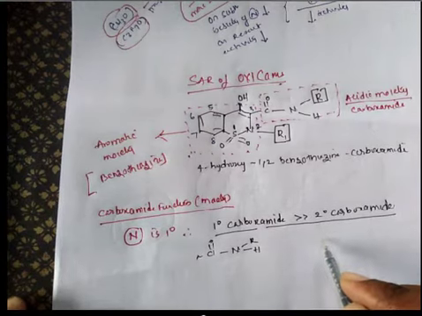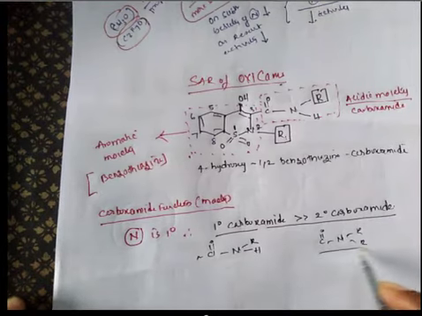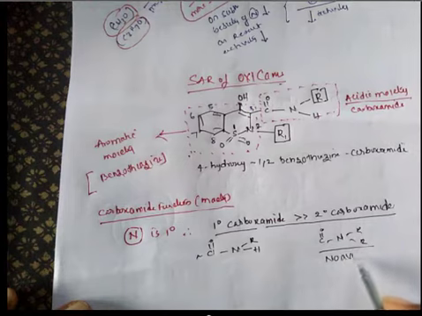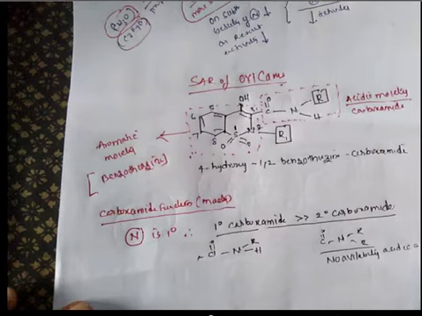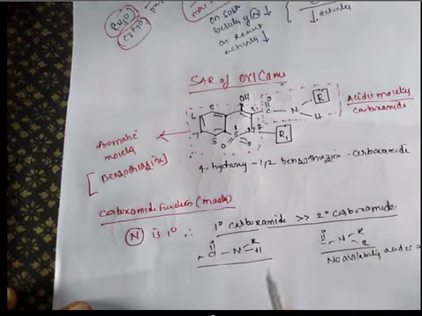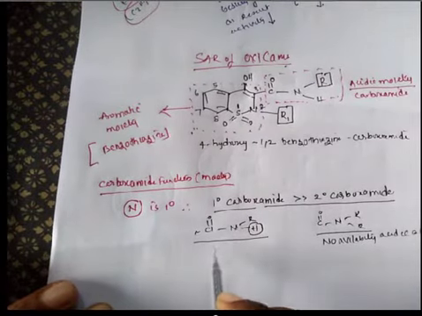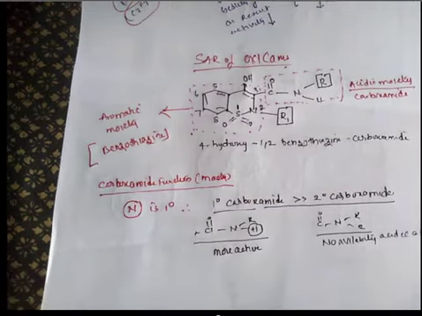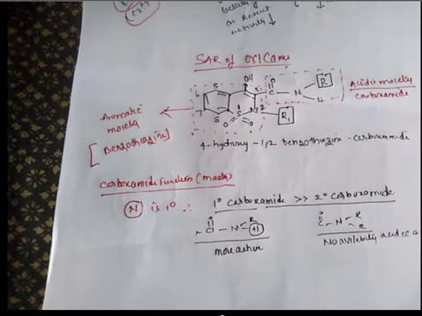In secondary carboxamide, C double bond O nitrogen R, there is no availability of acidic hydrogen. So here the acidic hydrogen is available. So primary carboxamide is the more active compound. So this is about the importance of the hydrogen atom.